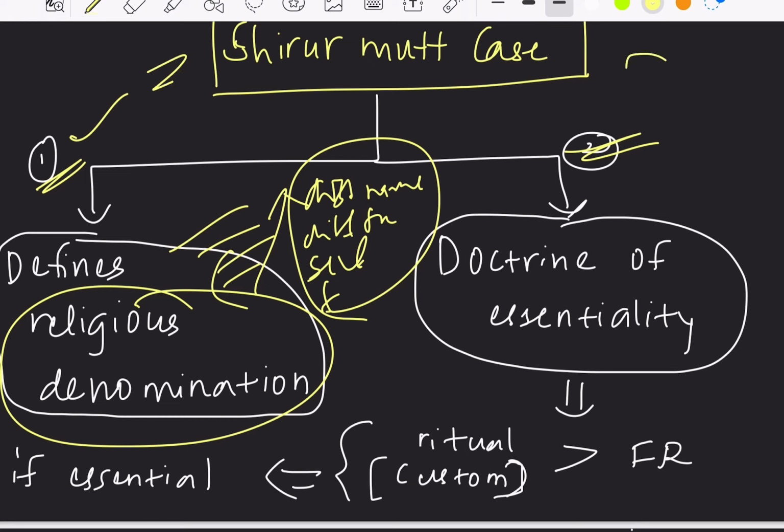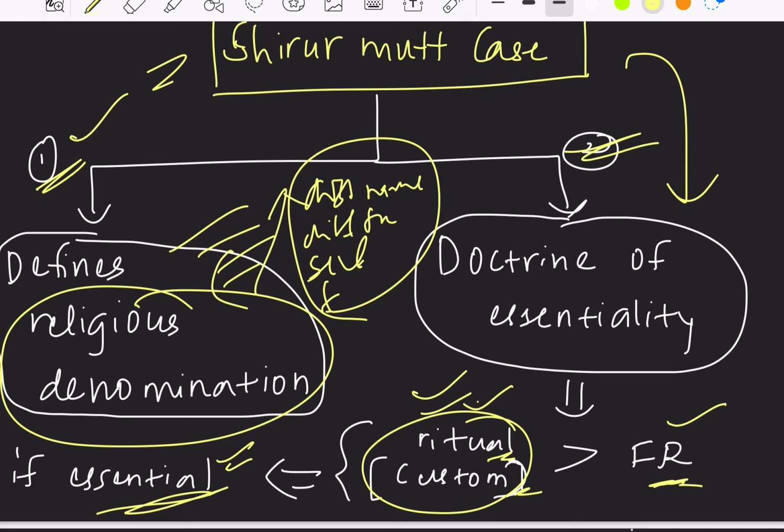The Shirur Mutt case also provides for the doctrine of essentiality. This doctrine of essentiality is applicable when there is conflict between a fundamental right and religious rituals or customs. It says that if the religious ritual or custom is an essential part of that religion, then this religious ritual or custom, even though violating fundamental rights, can be upheld. That is, this is having the upper hand, or this will be more significant than the fundamental rights.